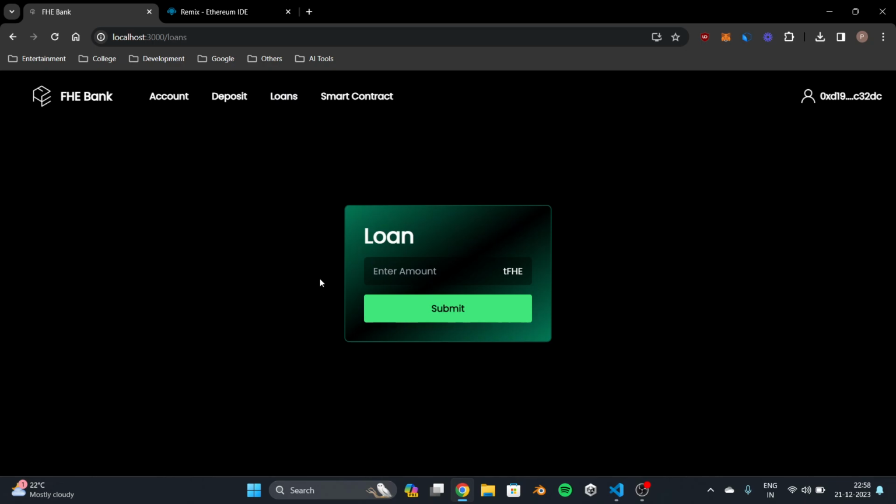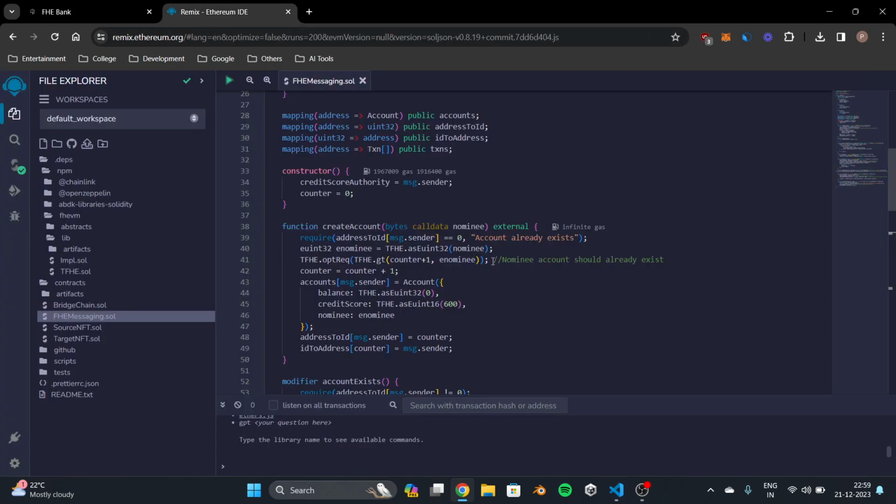You can request a loan, and while giving a loan, lenders usually check for credit score. So even the credit score is encrypted, and nobody else can see your credit score, but they can only compare it against a certain value. If your value is greater than this, then only they'll issue the loan. So they would never know the exact value, but they can still determine if you're eligible for the loan or not.